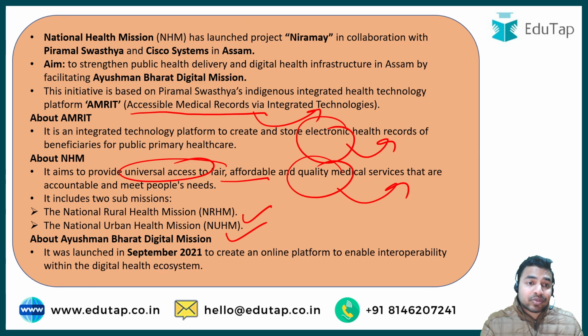That means when this project Nimer has been launched in collaboration with Piramal Swasthya and Cisco Systems in Assam, it was launched by the National Health Mission. And this National Health Mission becomes really important, and it is important for you as well to cover what exactly the National Health Mission is all about. I hope that this is very much clear to all of you.